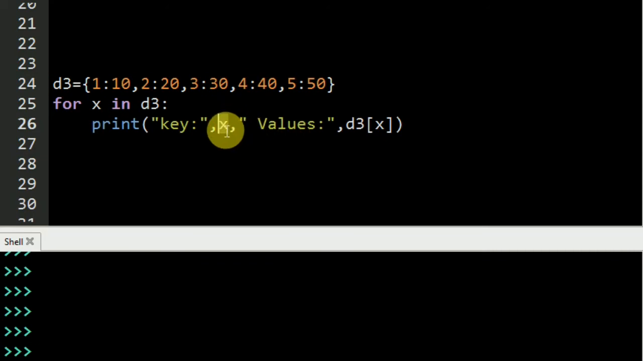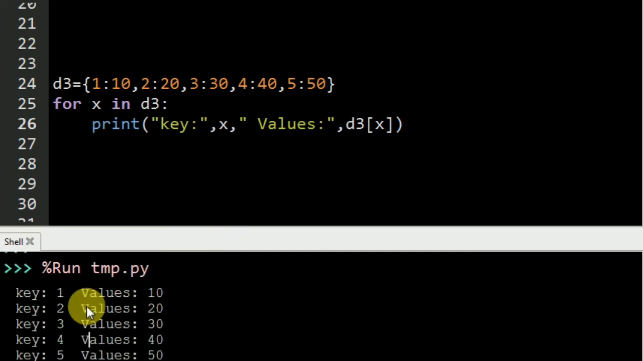For key, I know that this X is going to store the key numbers, and D3 of X is going to display me the value. So when I execute this line, it will display the output like this. Here it is: key 1 value 10, key 2 value 20, key 3 value 30, like this.